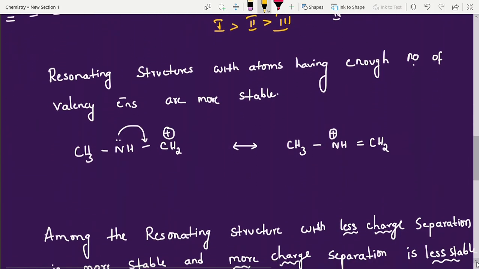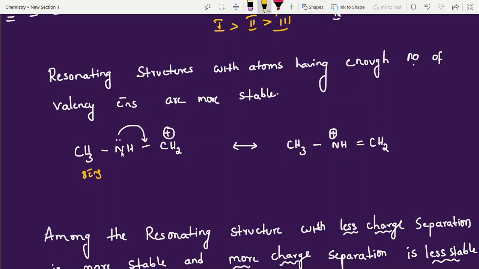Now next one: resonating structures with atoms having enough number of valence electrons are more stable. See students, if you calculate here how many bonds: 3 twos are 6. Around carbon, how many bonds? 3 bonds, 3 twos are 6, 6 plus 2 is 8, 8 electrons here. Nitrogen: 1, 2, 3 bonds, 3 bonds means 3 twos are 6 electrons, 6 electrons and 6 electrons, what is this?